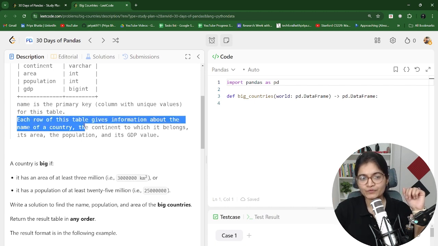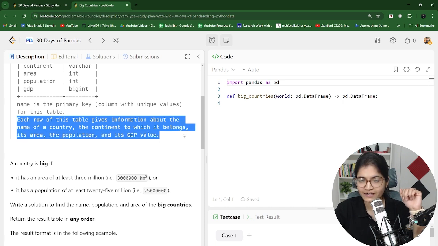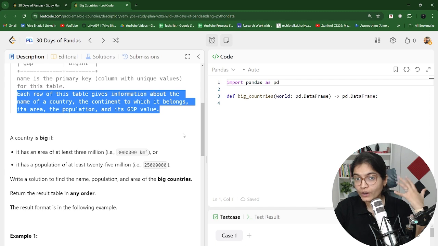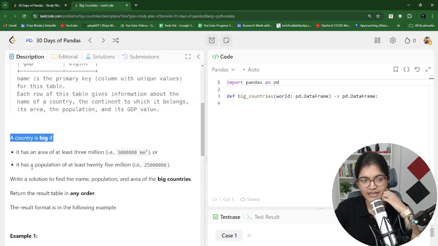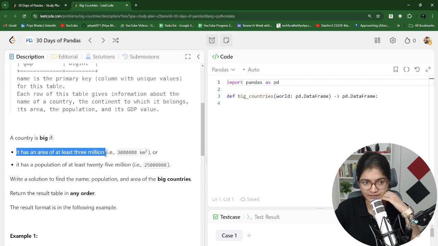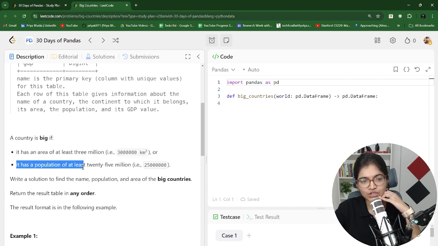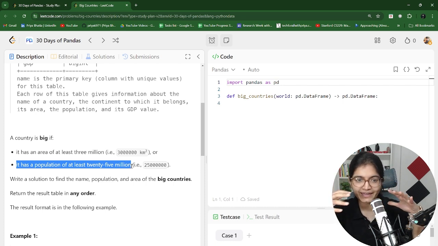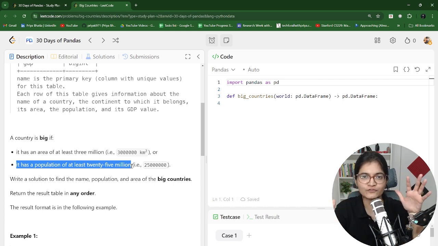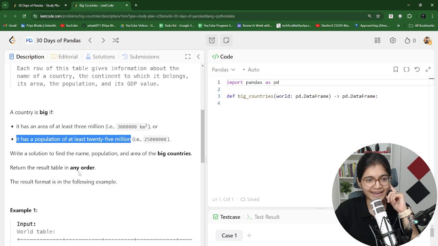Now, each row of this table gives information about the name of a country, the continent it belongs to, its area, its population, and its GDP value. Let's understand what we have to do. A country is big if it has an area of at least 3 million, or a population of at least 25 million. They have given two constraints, and if either one applies, the country is qualified as a big country. You need to write a solution to find the name, population, and area of the big countries. You can return the result table in any order.